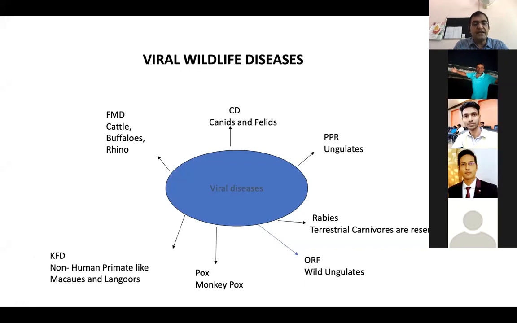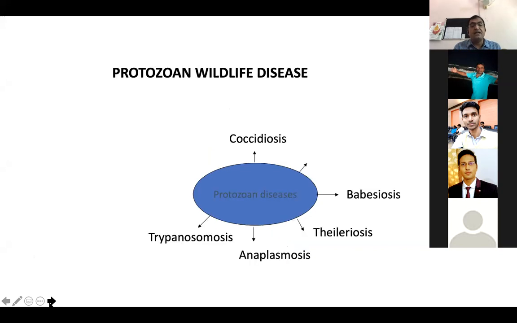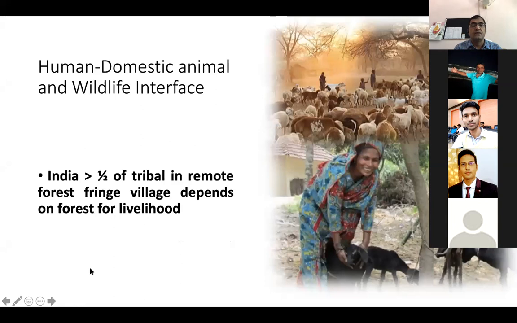It generally infects non-human primates like monkeys. So this is just a glimpse of different diseases that are prevalent in wild species, and we will discuss them. Now again, among the protozoa, you see trypanosomiasis, anaplasmosis, theileriosis, and babesiosis. Besides that, coccidiosis. So these are some of the important ones. I will talk about each disease and the different wild animals that are highly susceptible to them in a different lecture.